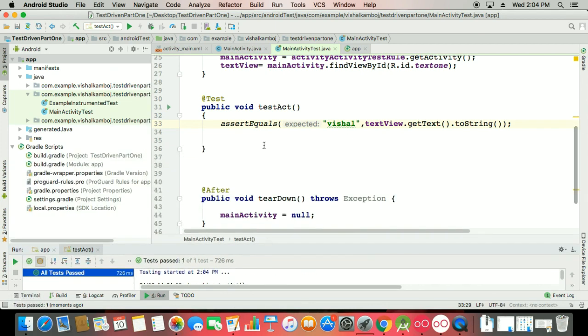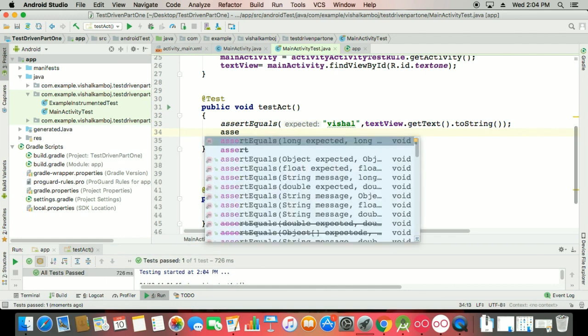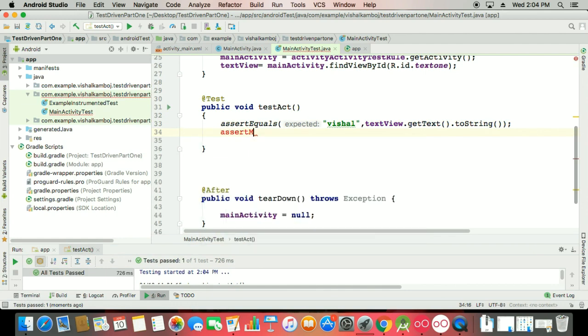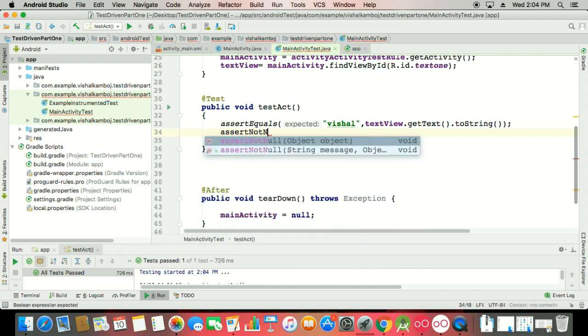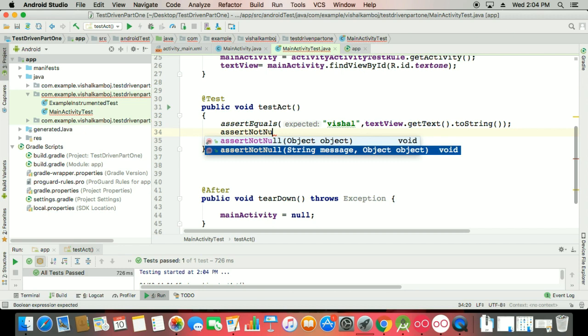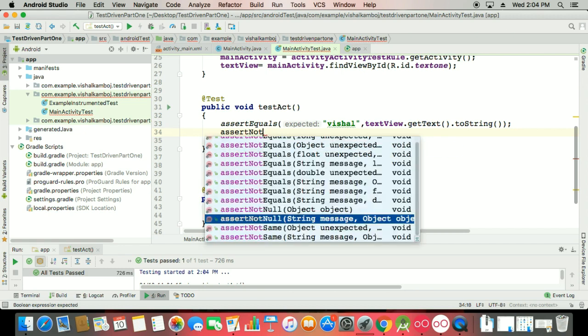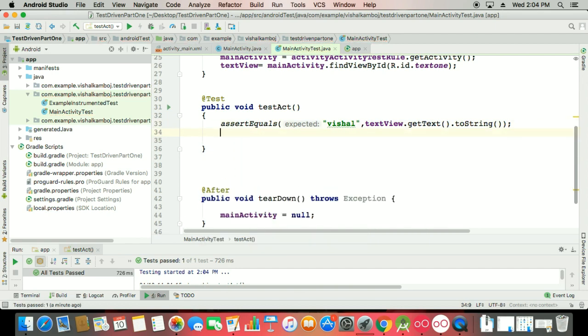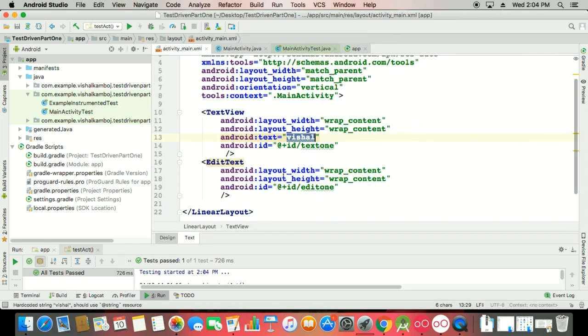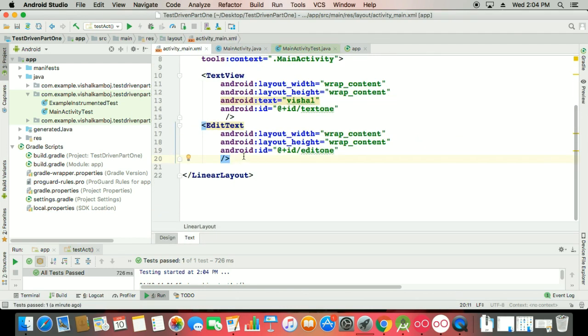So this is your assert equals, and you will also try assert not equals and not null. So these are the strings, these are the values. You can check whether an object exists or not, with null values or not. So these are all the things. Today you just learned how we can do assert equals. Now, how do we go for the activity main edit text?